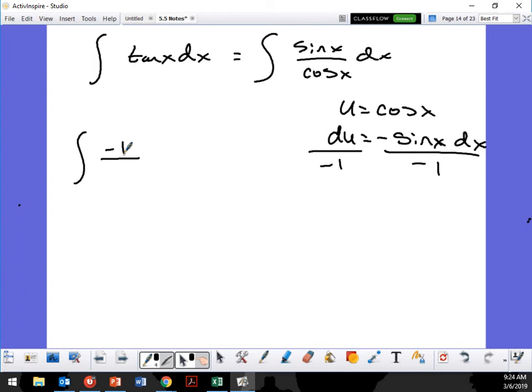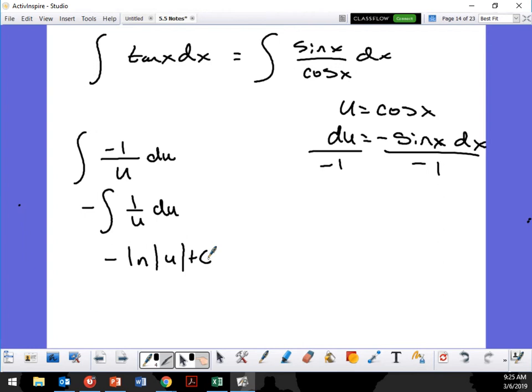So that's negative 1 over u du. We just need to take the negative 1 out. So it's negative of my integral of 1 over u du, which is going to be negative ln absolute value of u plus c, right?